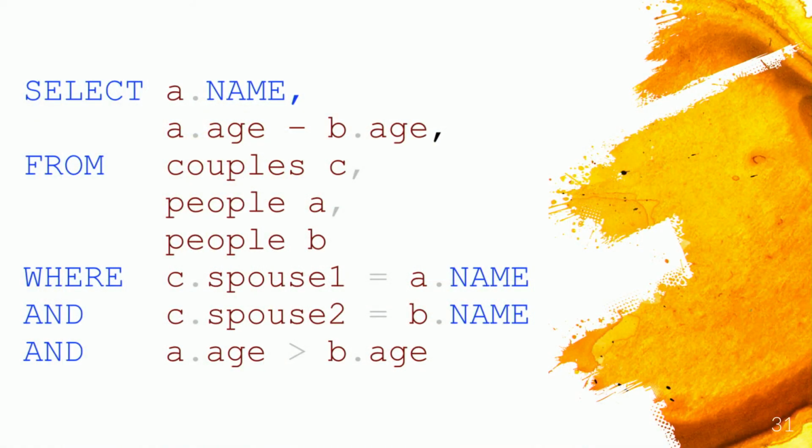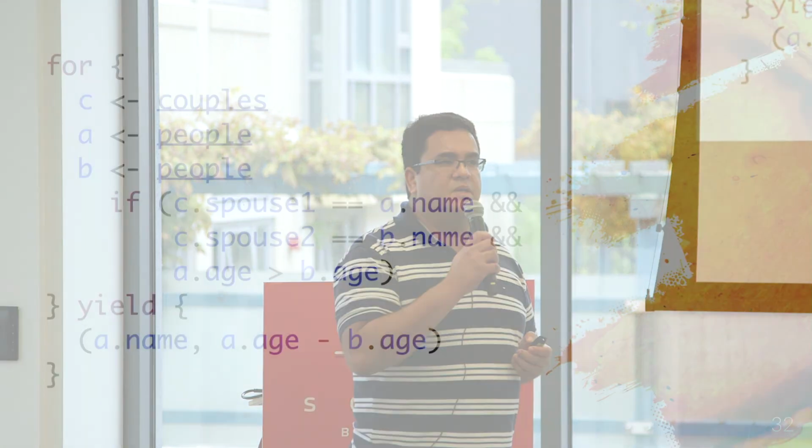I'm going to give an example just to show you how Quill works. So here we have a simple query. So selecting from couples, and then where one person is older than the other, and then selecting the name of the older person and the difference of age to the other person. And it's a very simple query, and that's something that can be expressed in Scala very similarly, more or less with the same structure, using for comprehensions.